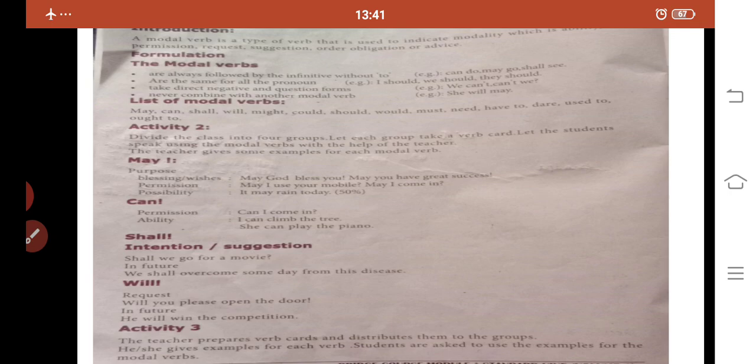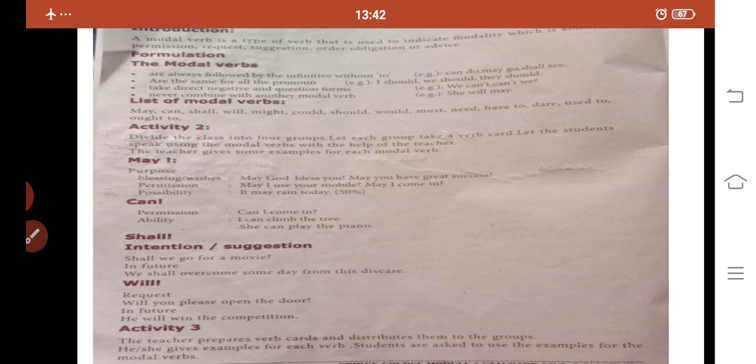May I use your mobile phone? May I come in, sir? If we go to the office or office room, we are asking permission from those persons. At that moment we are using the word may to get permission. Then we are using the word may